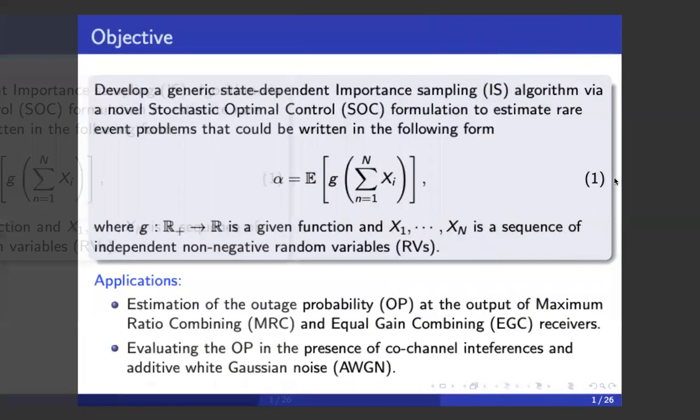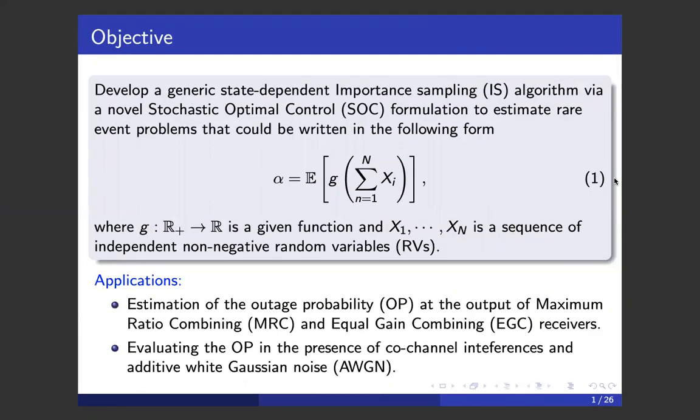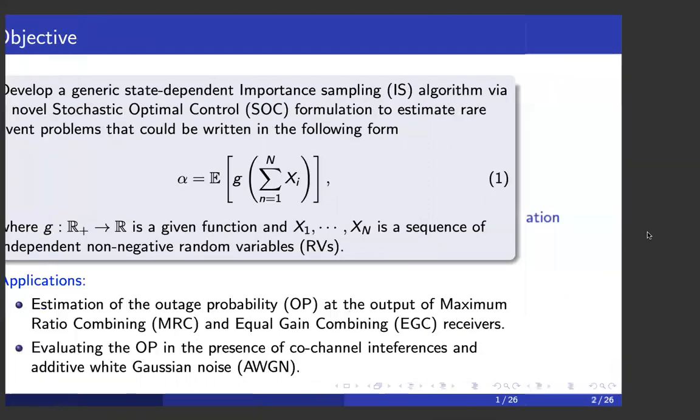We use our approach to estimate the outage probability at the output of MRC and EGC receivers, and we also evaluate the outage probability in the presence of co-channel interference and noise.